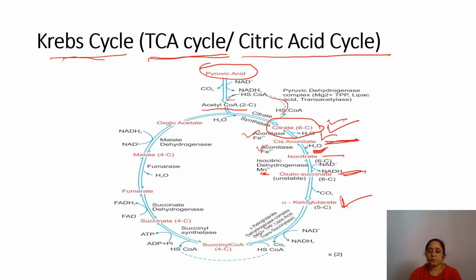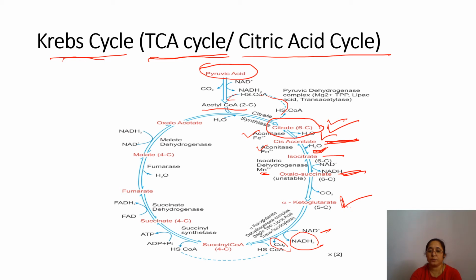Here alpha ketoglutarate undergoes oxidative decarboxylation. Carbon dioxide is released, and NAD will form NADH2. During this reaction, carbon dioxide is released and goes out of the mitochondria.